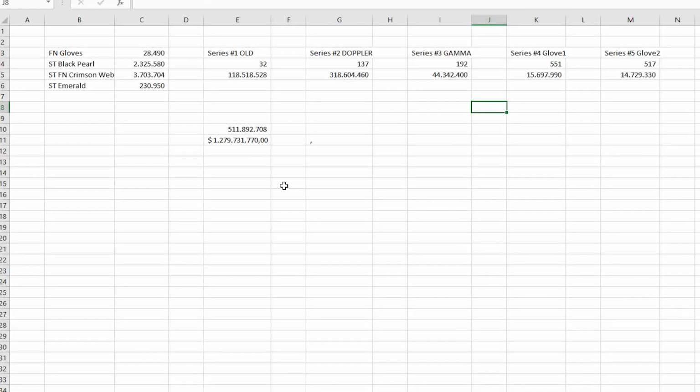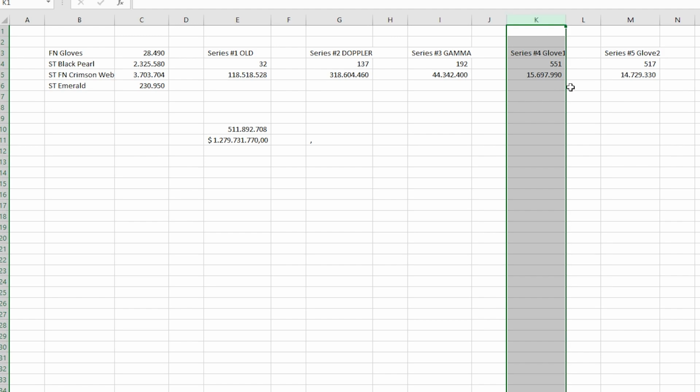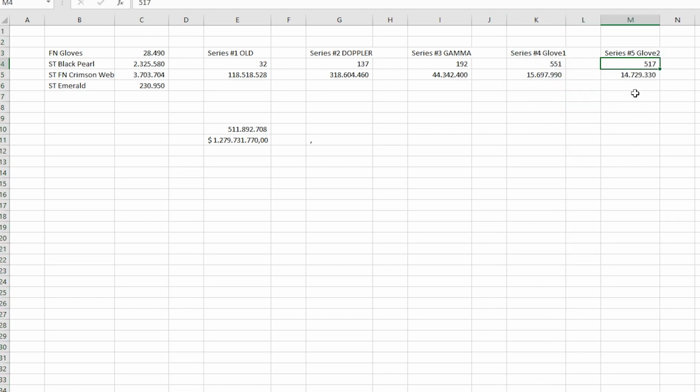This is the data that I found. Here you can see the different series and how many of the really rare items have been unboxed, which is the first series, the old one with Crimson Web. There are 32 StatTrak Factory New Crimson Webs out there. There are 137 StatTrak Black Pearls out there. There are 192 StatTrak Emeralds out there. There are 551 factory new gloves from the first glove collection, and there are 517 factory new gloves from the second glove collection.